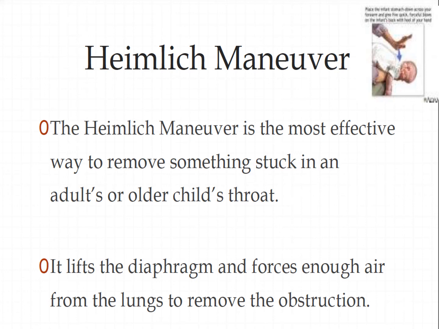The Heimlich maneuver is the most effective way to remove something stuck in an adult's or older child's throat. It lifts the diaphragm and forces enough air from the lungs to remove the obstruction. You apply pressure in such a way that the diaphragm is pushed up, and that will make the lungs release a gush of air, and that gush of air will push the foreign object out of the upper airway.